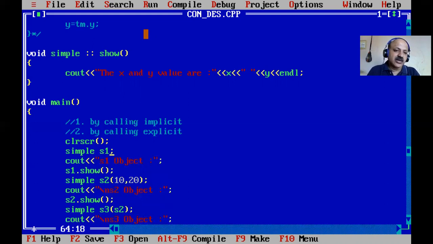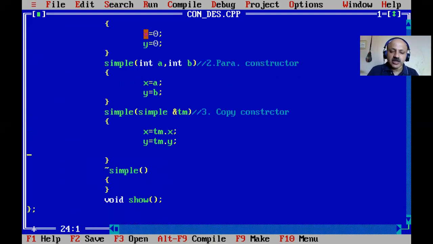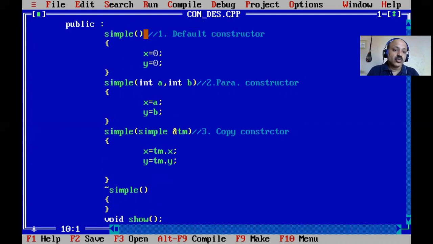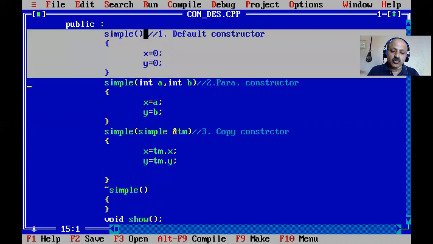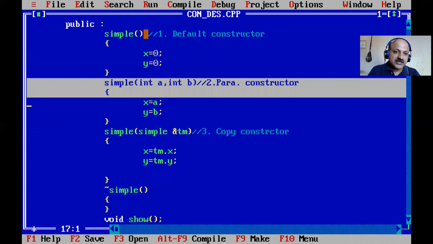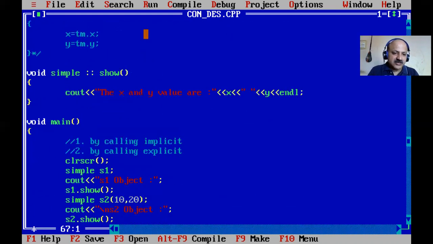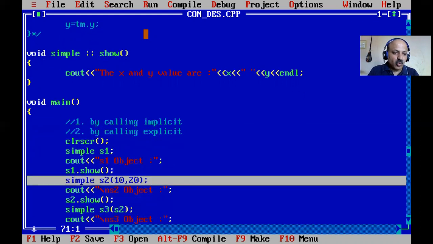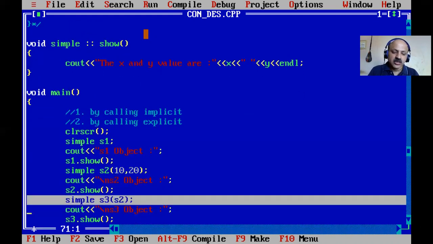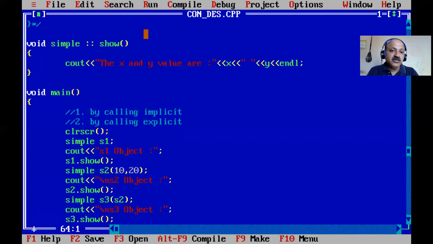So when the s1 object is created, the default constructor is called automatically. The parameterized constructor is also called automatically, we just pass the values, that is implicit calling. And the copy constructor is also an implicit call.